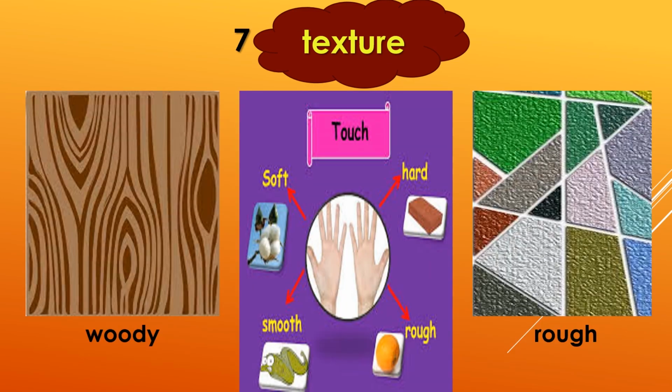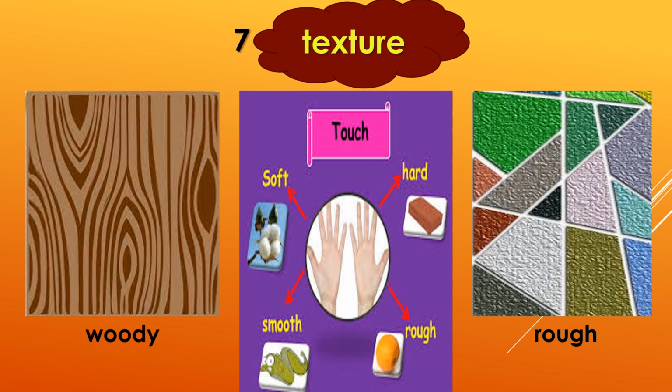Number 7 is the texture. Now you must be thinking, what is the meaning of this word texture? When we touch something and we get a feeling, that becomes the texture. If the surface is hard, or soft, or smooth, or rough, or woody, all these words are used to describe texture.